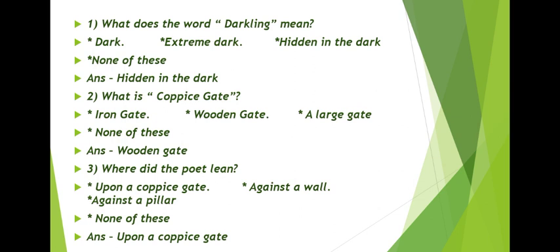Next question is, what is coppice gate? First option is iron gate, second option is wooden gate, third option is a large gate, and the last option is none of these. Correct answer is wooden gate. Next question is, where did the poet lean? First option is upon a coppice gate, second option is against a wall, third option is against a pillar, and the last option is none of these. Correct option is upon a coppice gate.